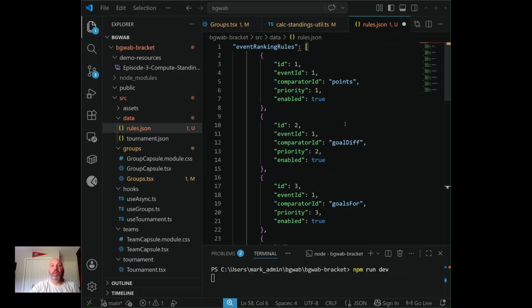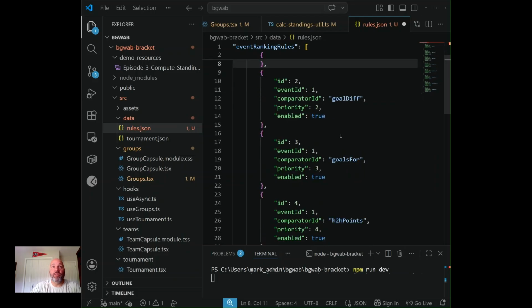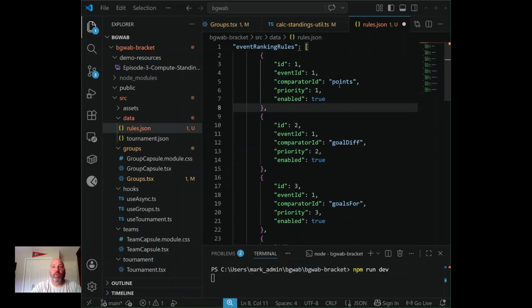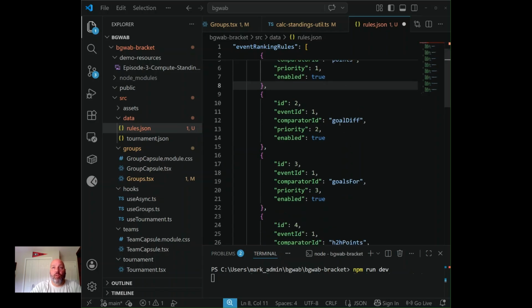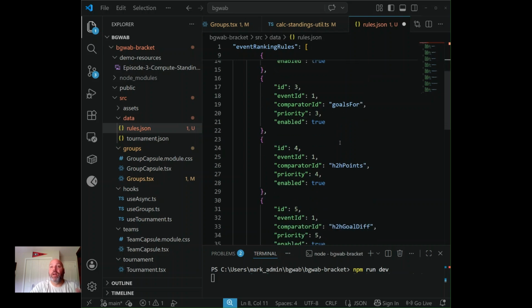So with any tournament, there are rules around how the teams stand in them. This is the most common for soccer, right? Which is points. You get 3 points for a win, generally 1 point for a draw, and 0 points for a loss. That's usually the first tiebreaker. The one who wins and gets the most points is higher up. Then there are secondary and tertiary tiebreakers that also have an impact very frequently. If teams are even in points, then it might go by goal differential, and I think that's the World Cup rule too. And if it's tied there, then it goes to goals scored and then head-to-head points and on and on.